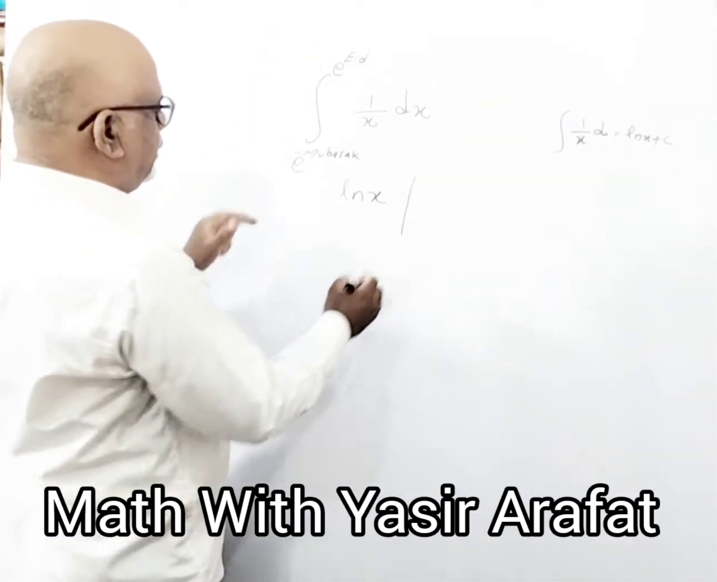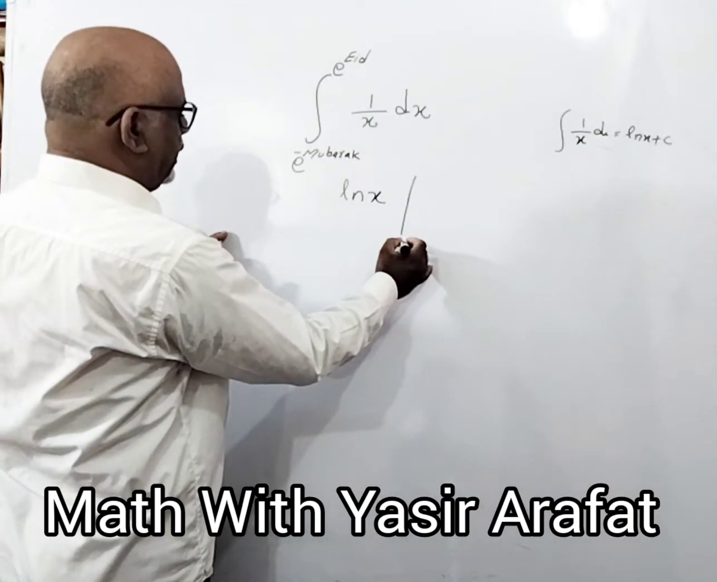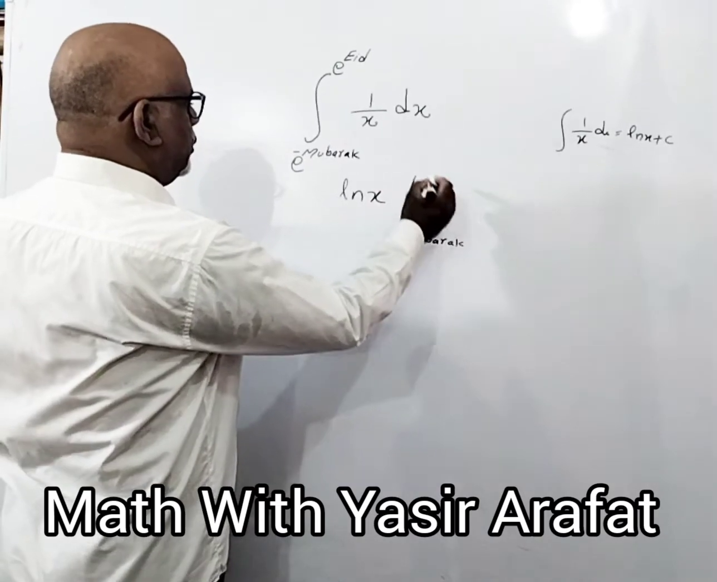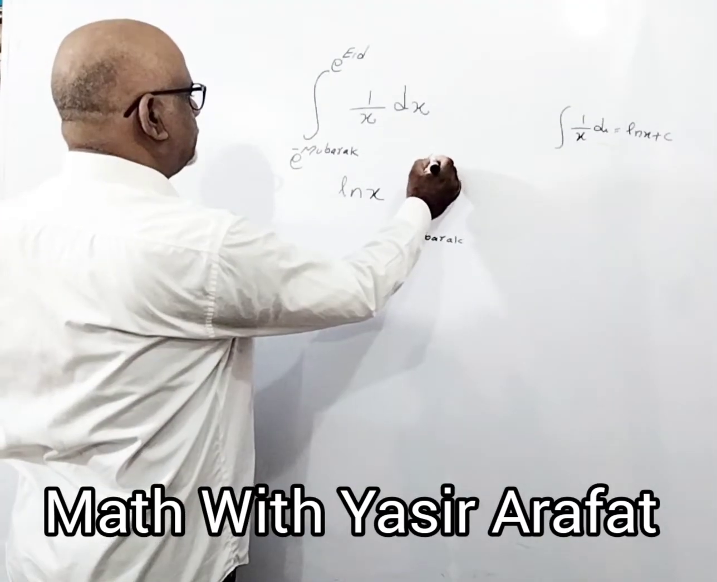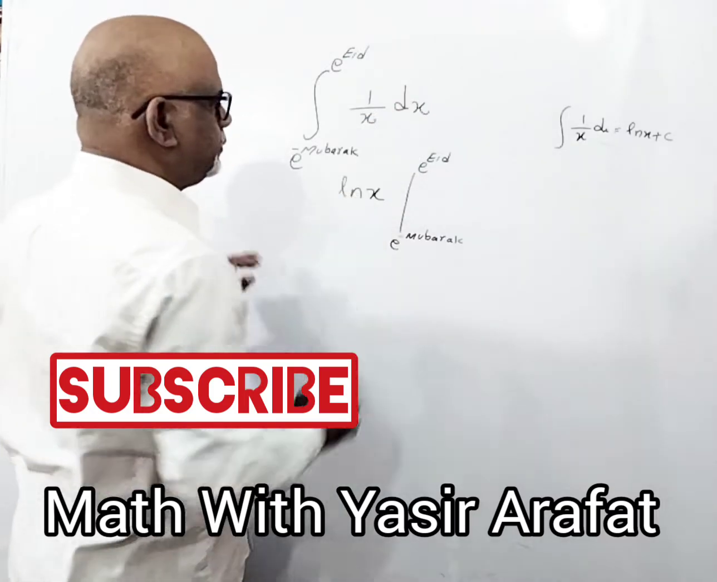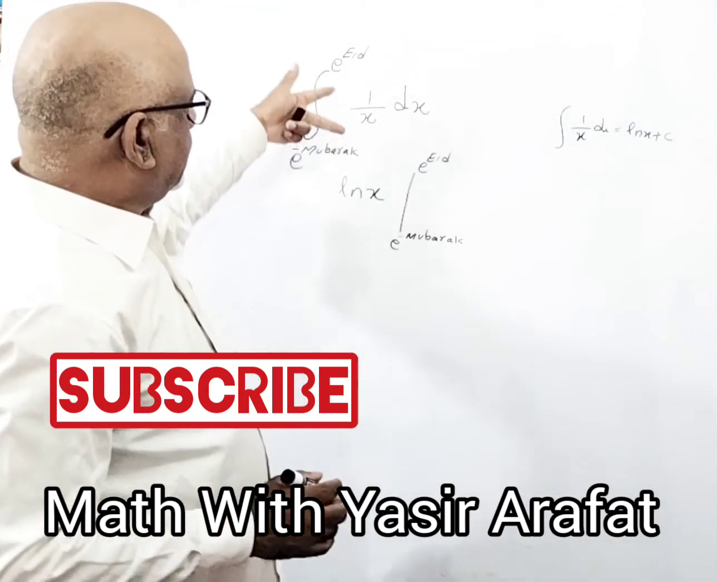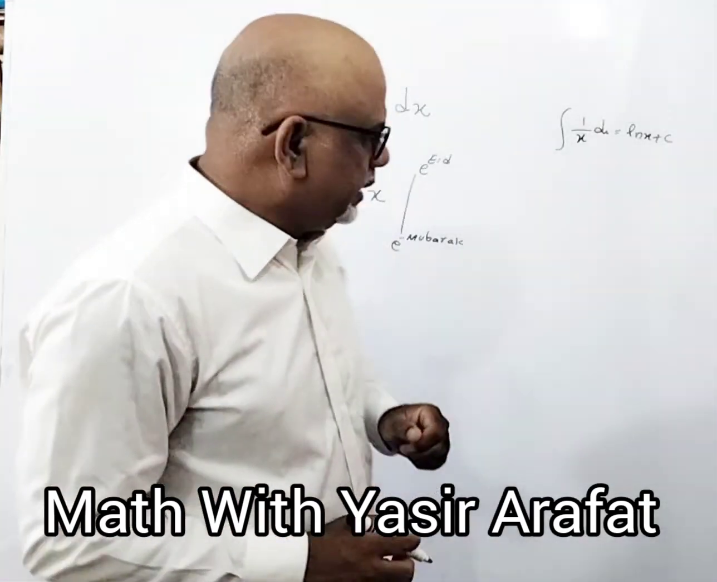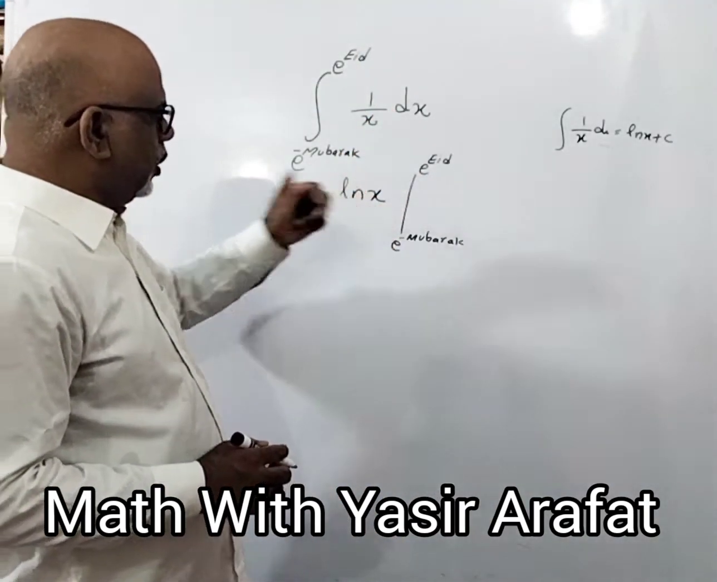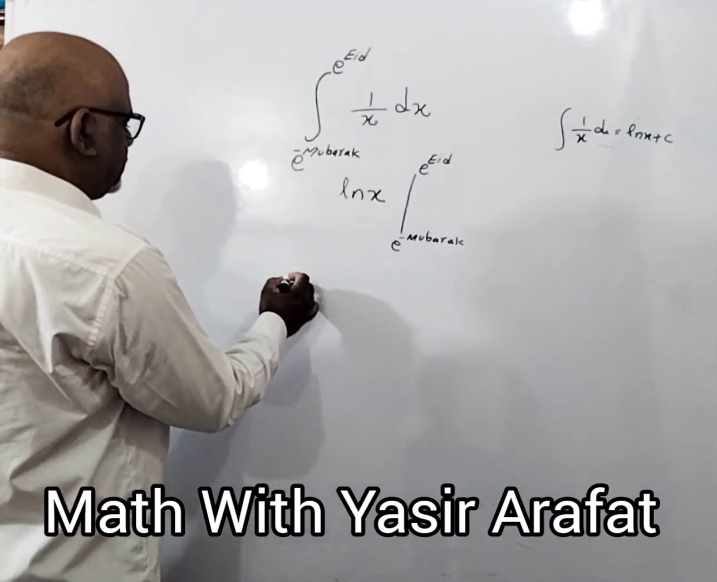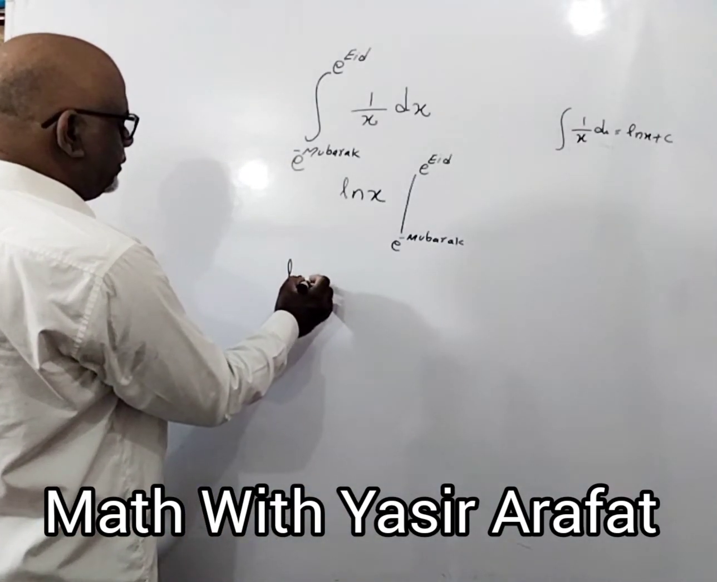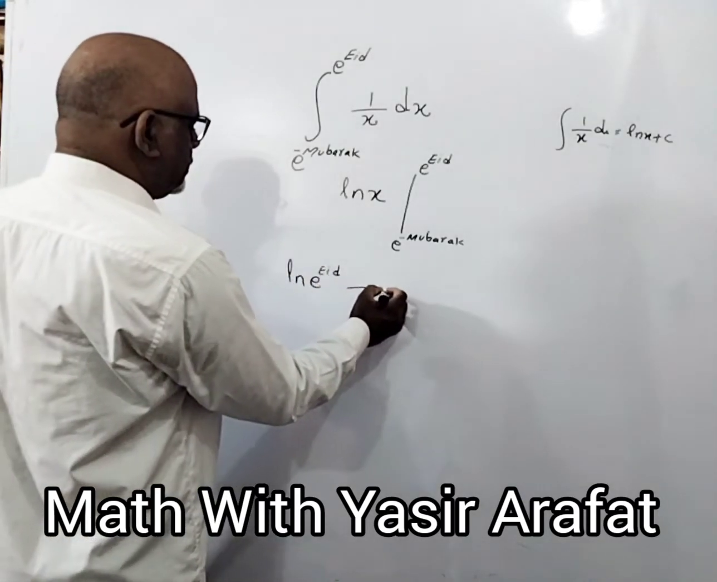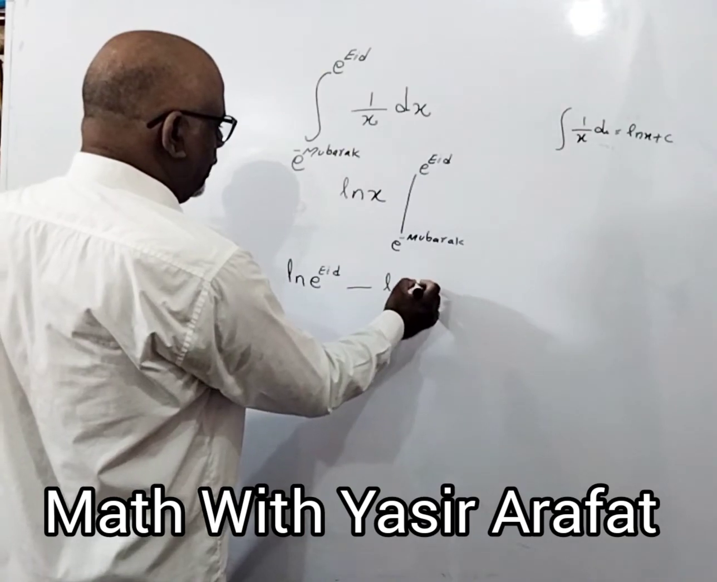Here the limit is given, so first we have to find the integration, and then we have to apply the limit. So this is the integration of 1 over x, it is ln x, and now we have to apply the upper limit and the lower limit here. So this is applying the limit: ln e minus the lower limit e.